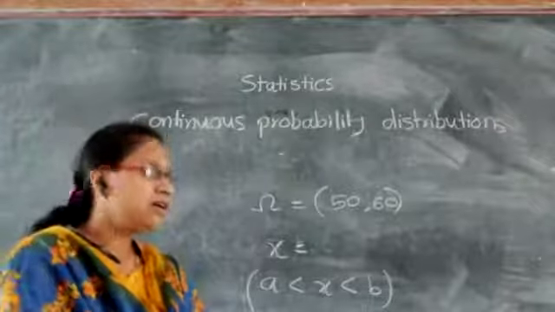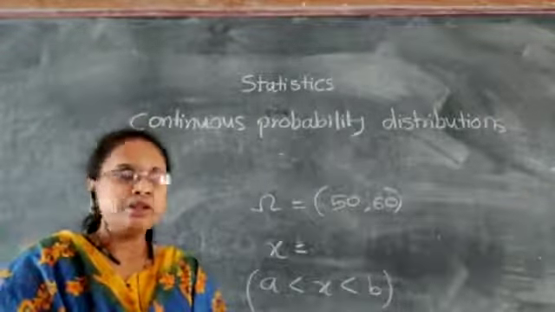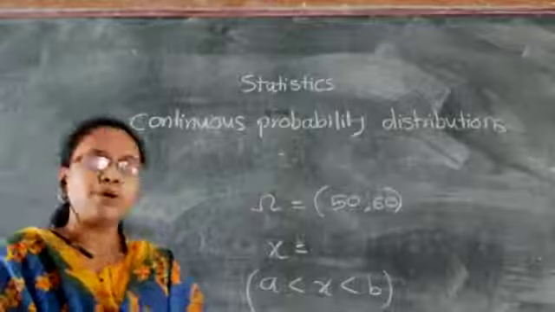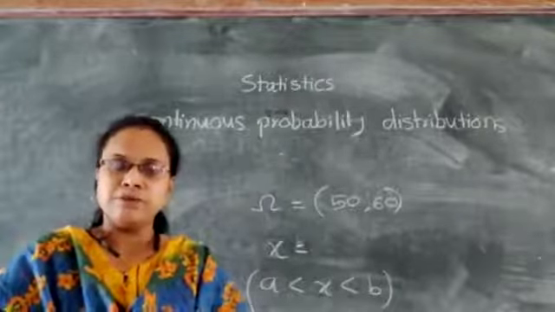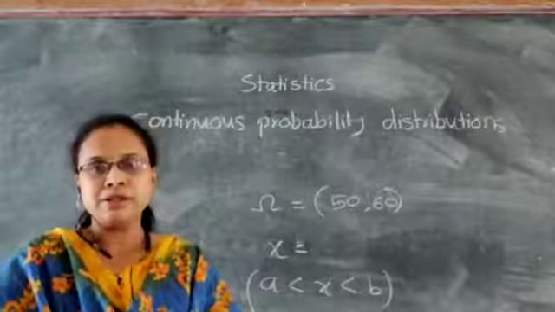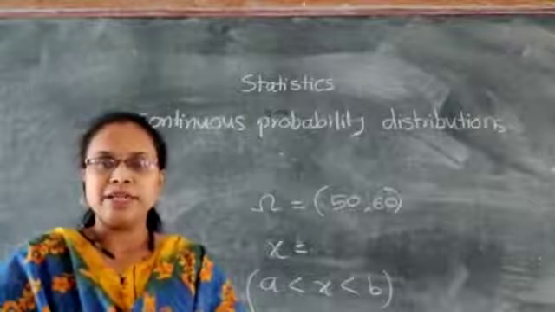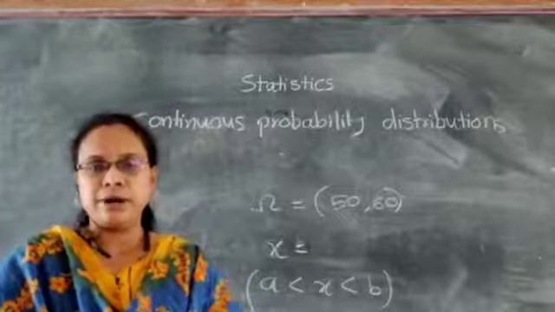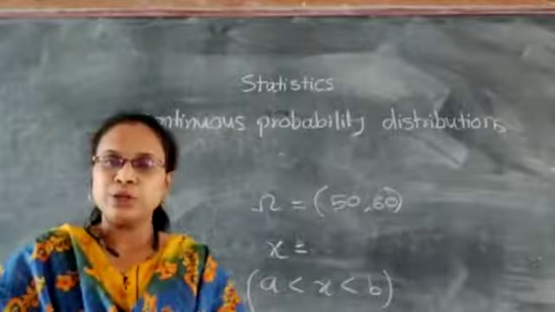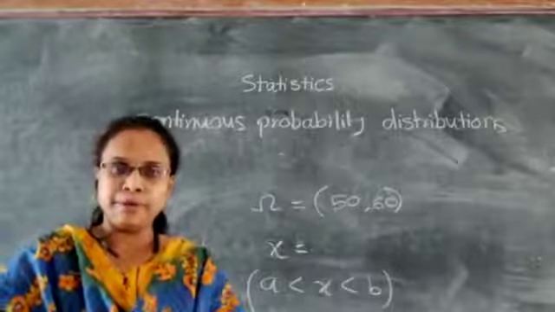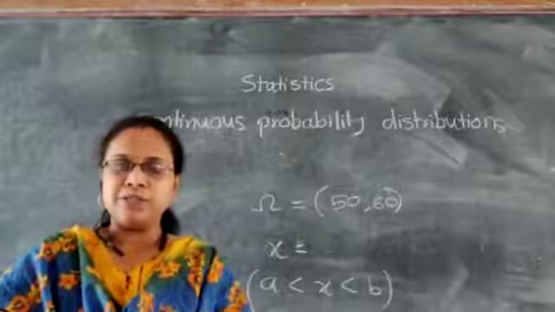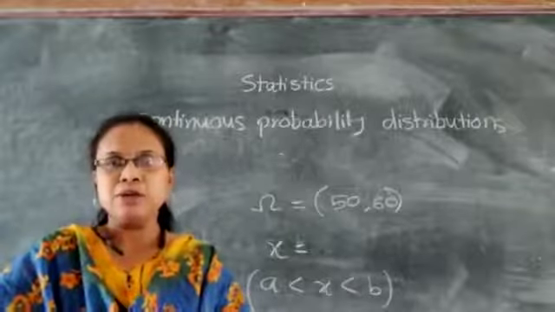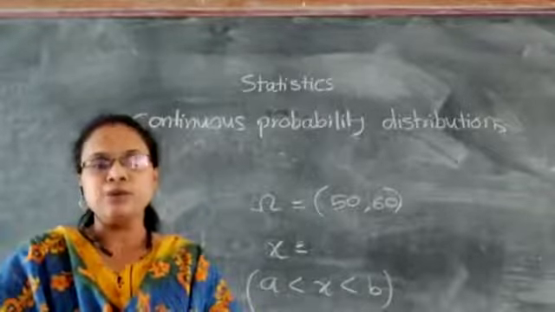So here we are going to learn some continuous probability distributions. Before that, we have to learn some concepts as you learned in F.Y.B.Sc. for discrete probability distributions. First, you learned about the PMF, then expectation, mean, variance, mode, MGF, and so many terms.